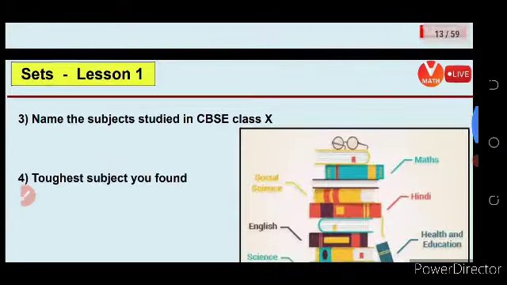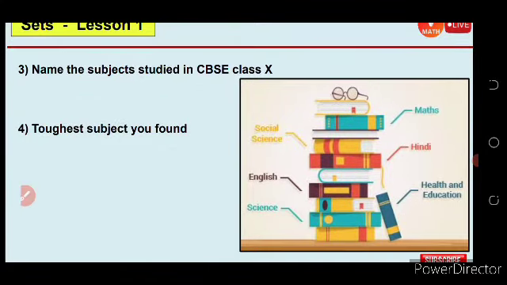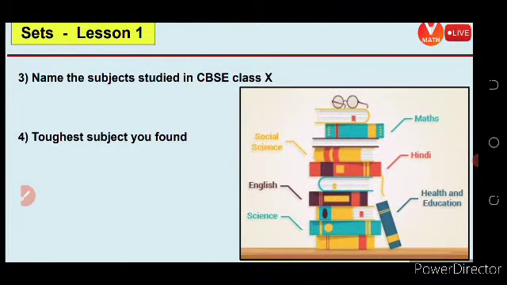Okay, so the names of the subjects studied in CBSE class, the toughest subjects you have found. So this is math, this is a Hindi book, this is health and education, English, science, social science. Can this be a set? No, because there is no similarity. But they do have a similarity: these are books.